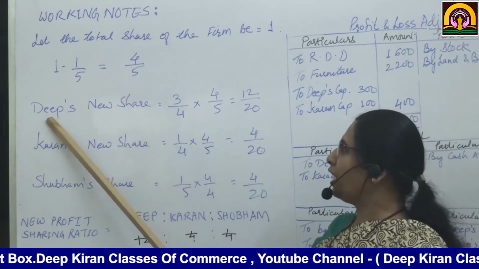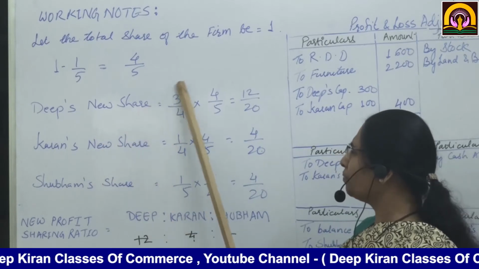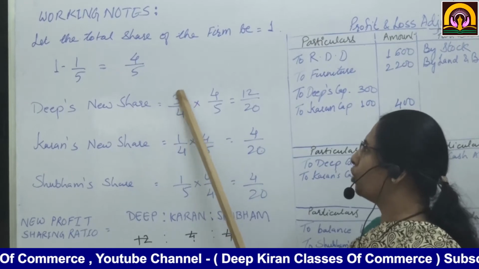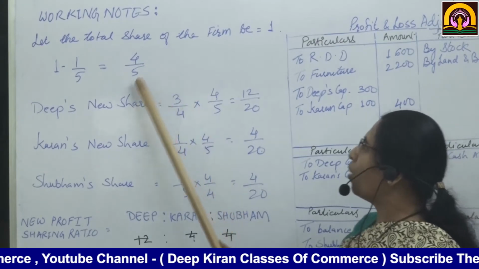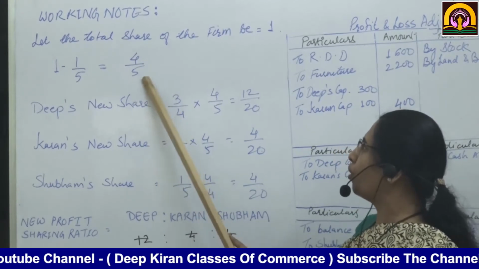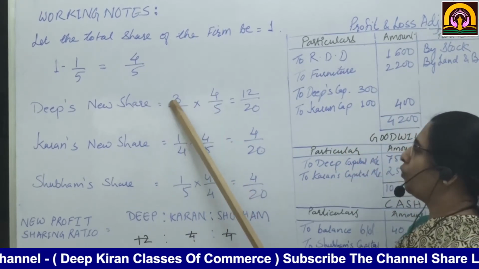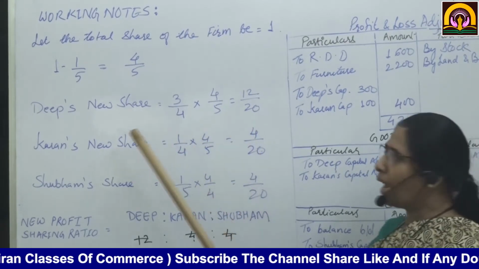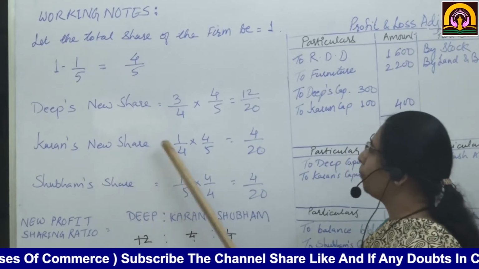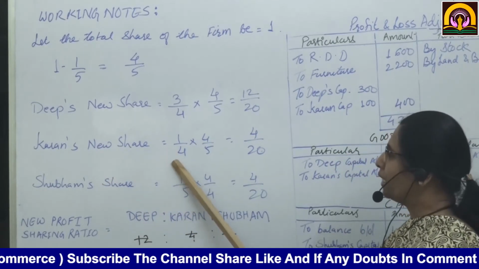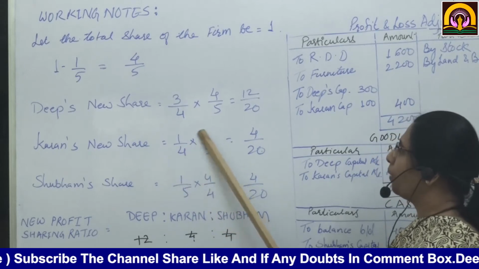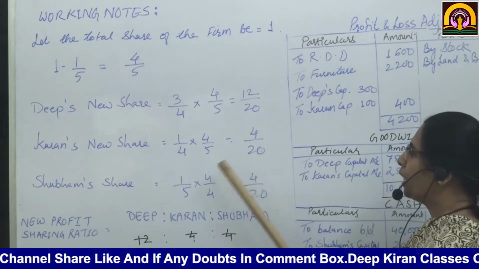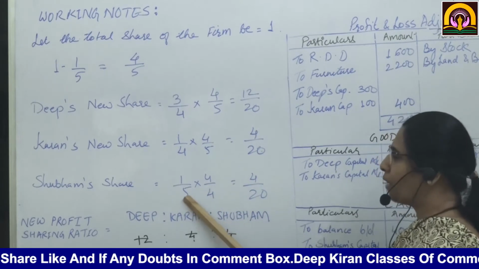Okay. Now Deep's new share. The old profit sharing ratio was 3:1. So 3/4 into the remaining, which is 4/5. If you multiply, 3 4s are 12, 4 5s are 20. Now Karan's new share, 1/4 is the old ratio, into remaining 4/5, is equal to 4/20. Now Shubham's share is 1/5.